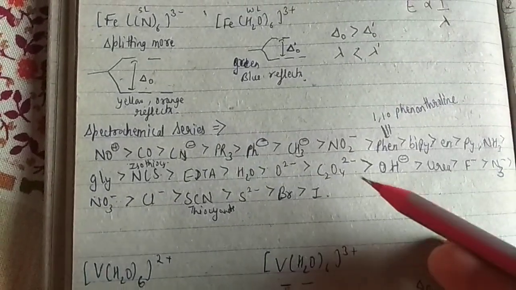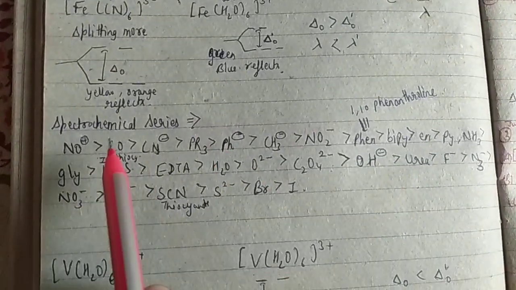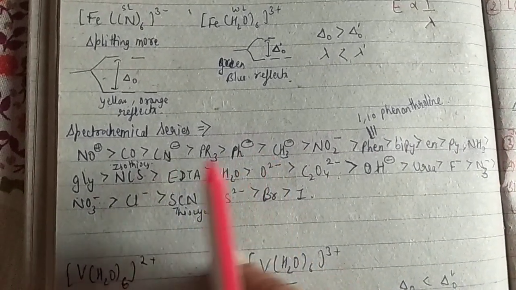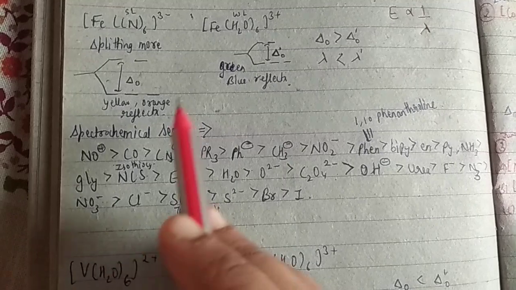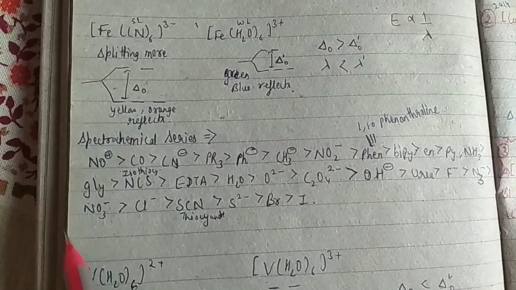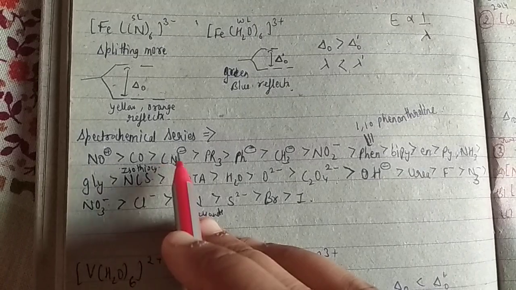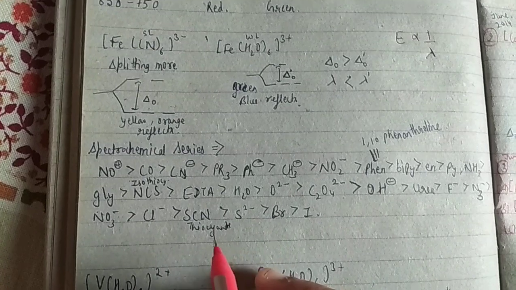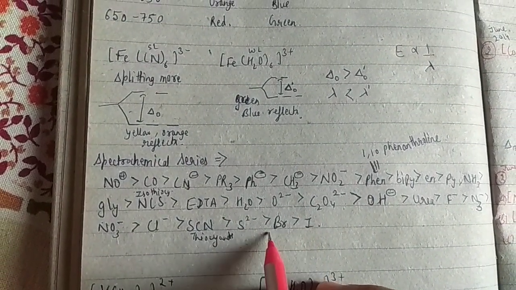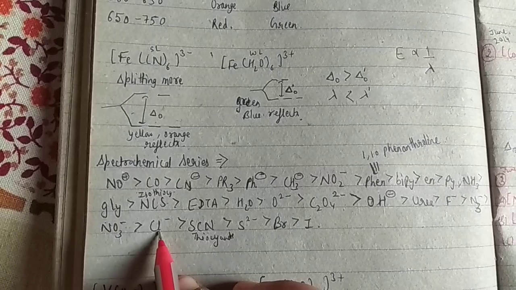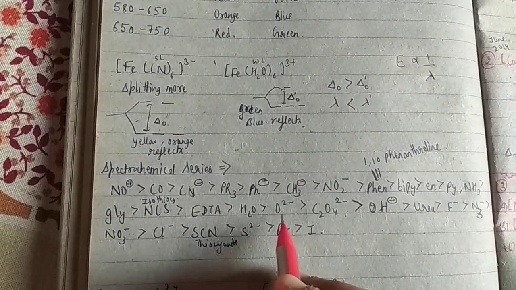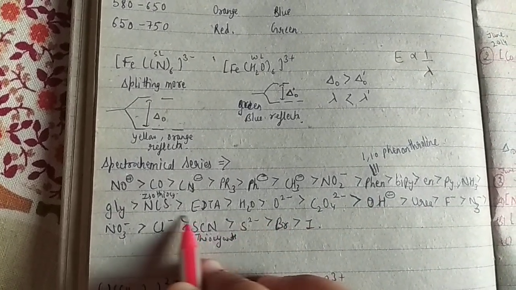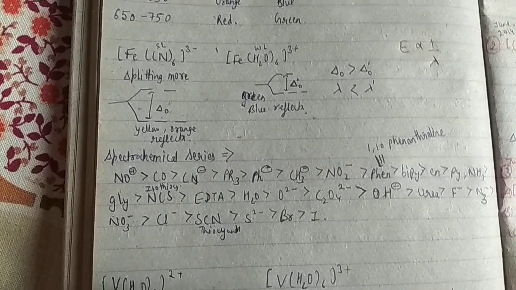Now we have a spectrochemical series in which we know that NO2, CO, CN, all these ligands are strong field ligands. Strong field ligand means they have high crystal field splitting energy. It means the energy is highest but the wavelength is lowest. Alright, such as I negative, Br negative, S2 negative, SCN negative, Cl negative, all these up to water we can say are weak field ligands, and above water the strong field ligands are present, right?